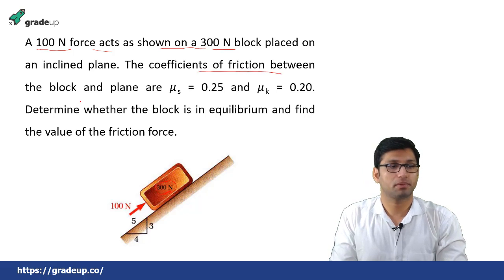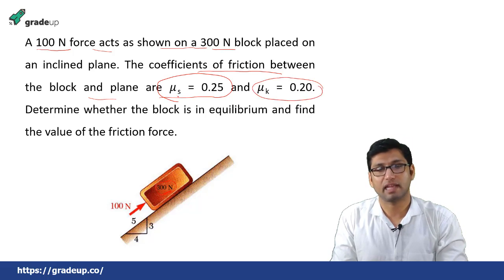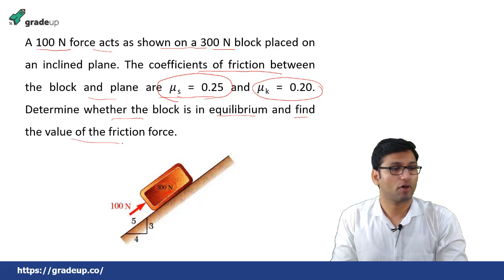The coefficient of static friction mu s is given as 0.25 and the coefficient of kinetic friction mu k is 0.2. You have to determine whether the block is in equilibrium, and also find the value of the frictional force.